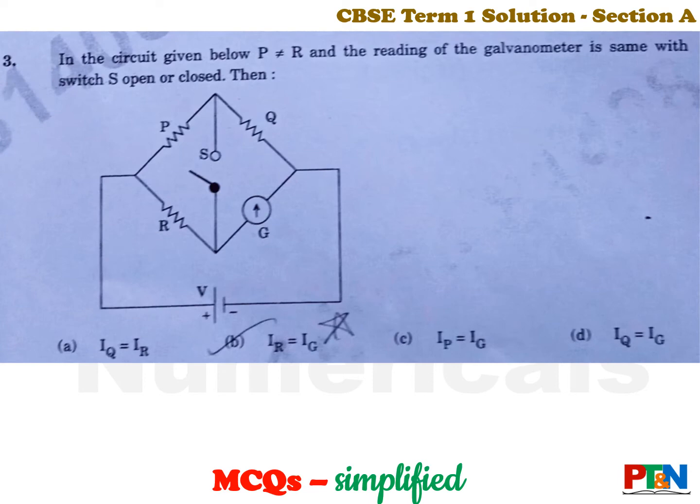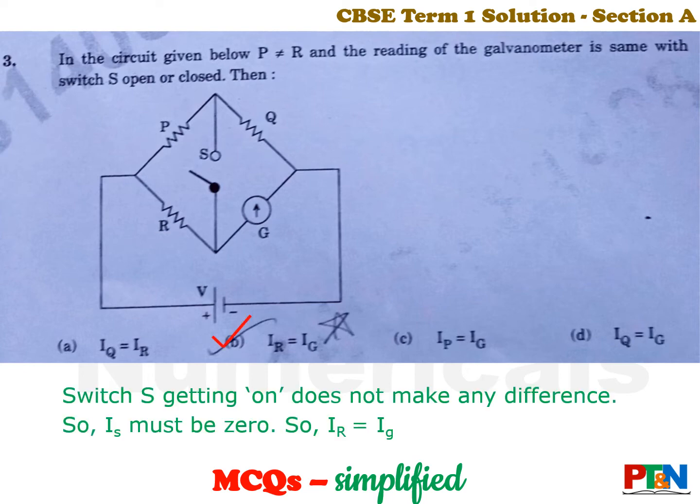Next one. Look at the diagram. First it says P is not equal to Q, resistance P is not equal to resistance Q. And also it says the galvanometer reading does not change whether the switch is open or closed. Then which of the following four relations are true? Let's see the answer. The answer is option B.